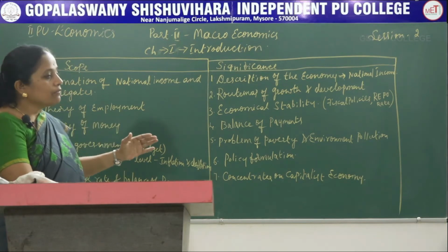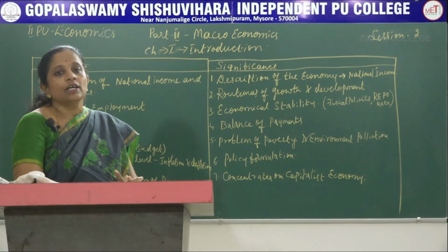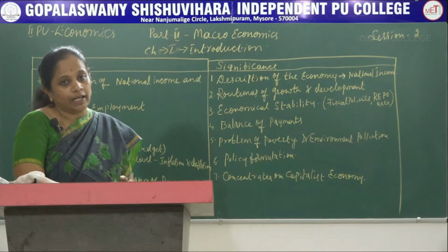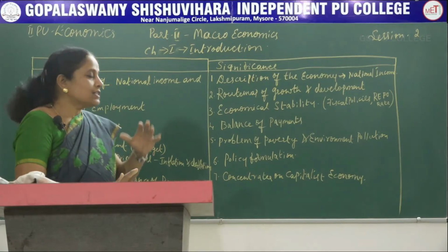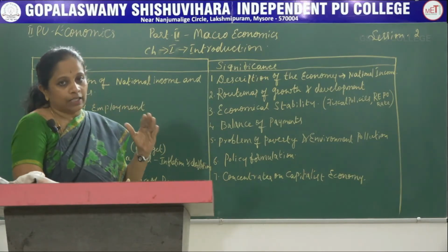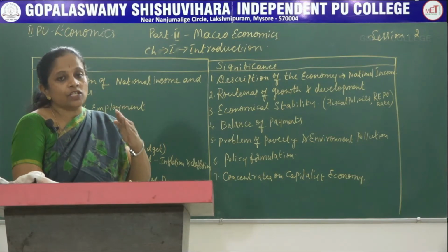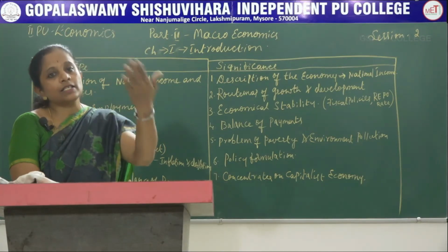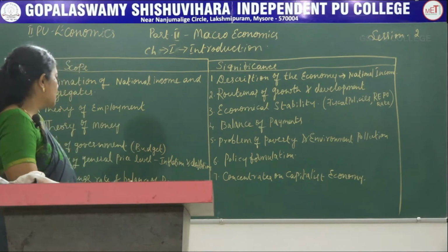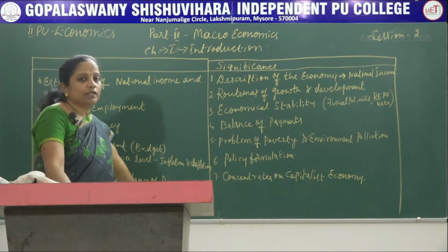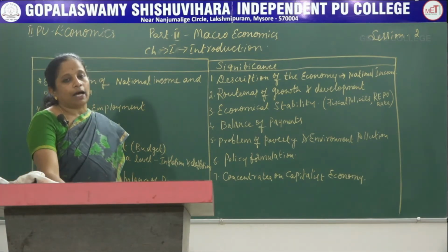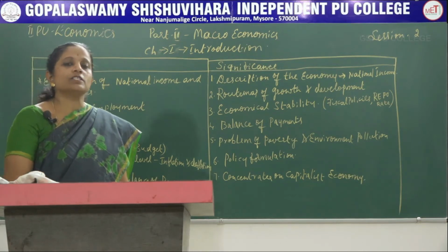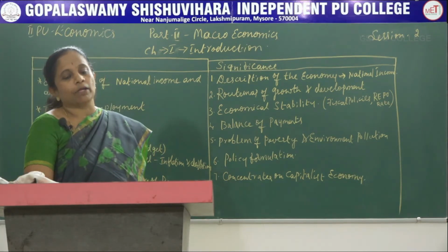Here, each and every country is involved with some kinds of imports and exports. So, the exchange rate should be determined, that is the rate at which one country's currency is exchanged with another country's currency. And the last one studied here is balance of payments. What is meant by balance of payments?